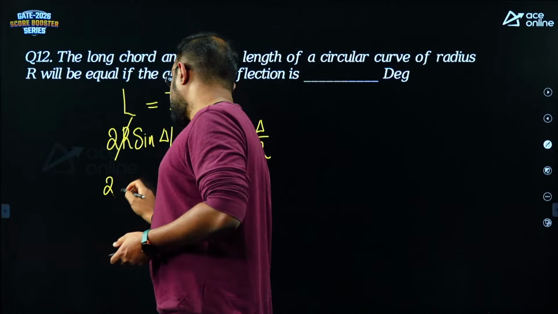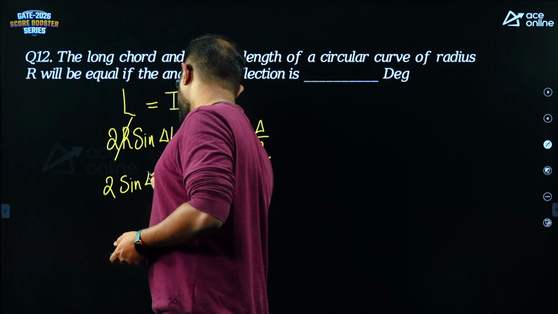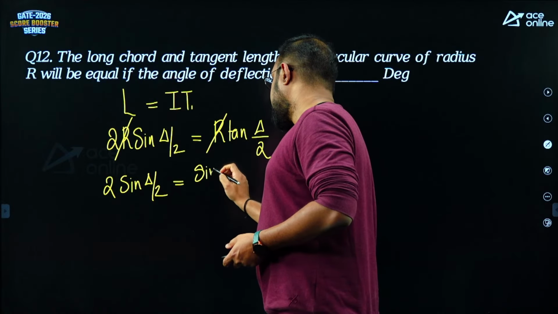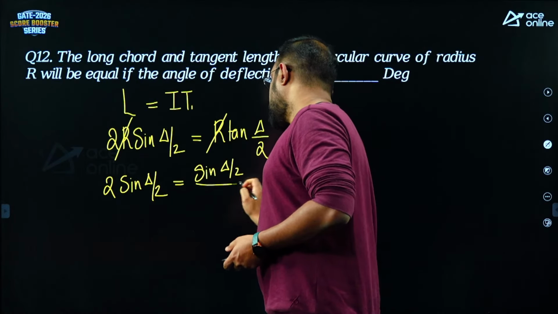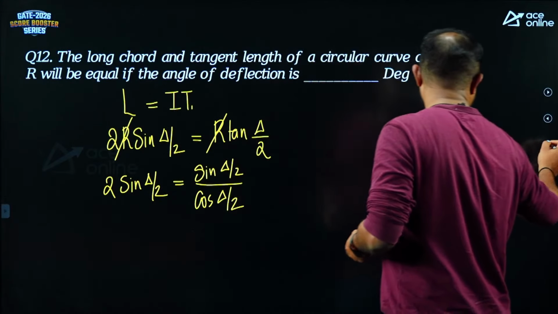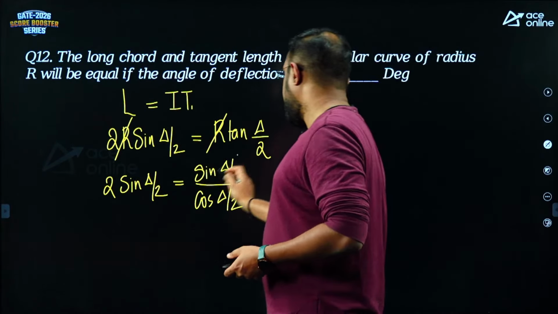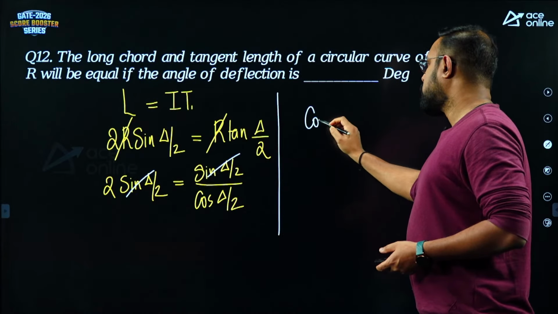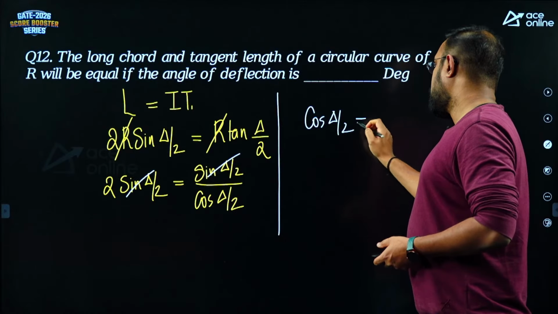So 2 times sine delta by 2, okay, should be equal to what? Tan delta by 2, which can be written as sine delta by 2 by cos delta by 2. So from this, the sine delta by 2 will get cancelled and you will get cos delta by 2 is equal to what?